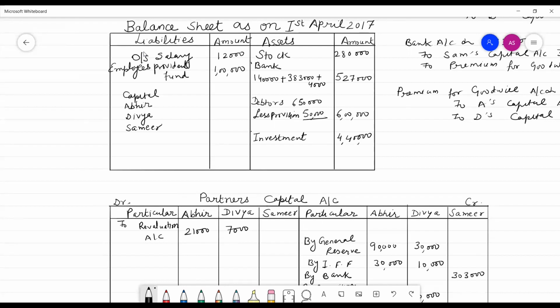And come to the capital account, right? By balance brought down, this is the old balance of Abhir and Dibya. The amount of old capital is 6 lakh of Abhir and 4 lakh from Divya's capital account. Now we will balance the capital account of these partners.